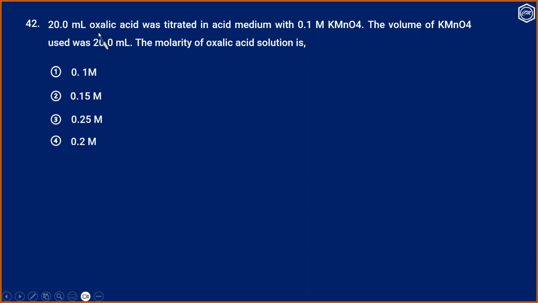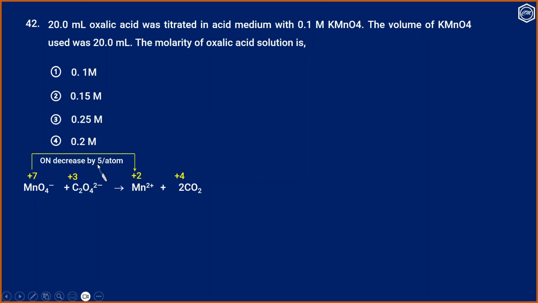First, we have to balance the reaction between oxalic acid and potassium permanganate. The ionic reaction is MnO4 minus plus C2O4 2 minus giving Mn2 plus and 2 CO2. The oxidation state of manganese is plus 7, carbon is plus 3; in Mn2 plus it is plus 2, and in carbon dioxide carbon is plus 4. The oxidation number of manganese decreased by 5 per atom. The oxidation number of carbon increased by 1 per atom.